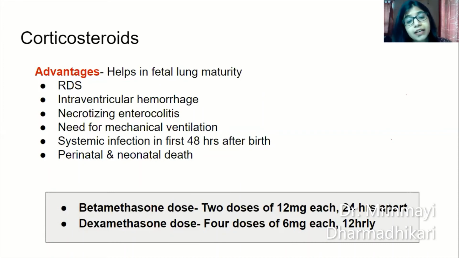Okay, the injections to be used: betamethasone intramuscular injection, 2 doses of 12 mg each, 24 hours apart, and dexamethasone, the doses 4 doses of 6 mg each, 12 hourly. Okay, both of them are equally effective, and both of them have shown to decrease the neonatal morbidity as well as mortality.